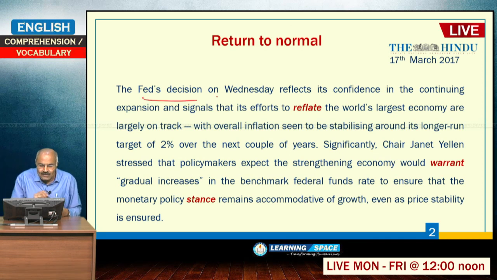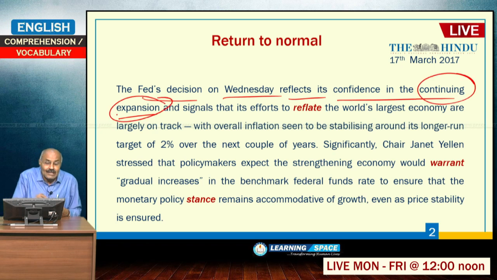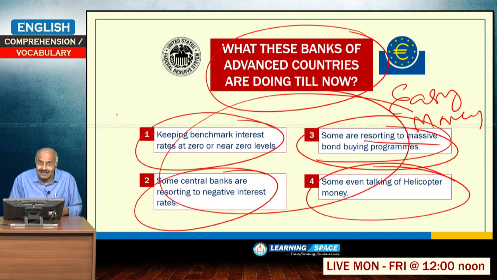The Federal Reserve's decision on Wednesday reflects the confidence in the continuing expansion. Please understand this, continuing expansion. That is why I explained these things. Several central banks are resorting to easy money policies by keeping interest rates very low. USA also for several years kept the interest rates close to 0%.